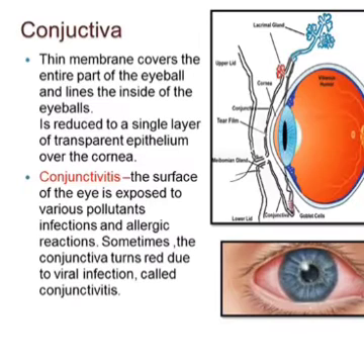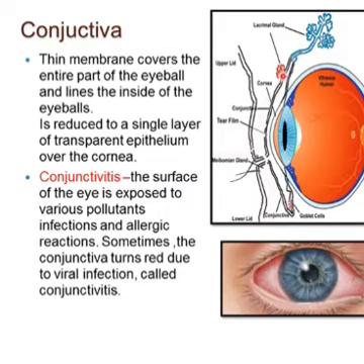Okay, now in this slide we will discuss the conjunctiva. In the last slide we already said that the tear glands are secreting tears onto the conjunctiva, which is acting as a lubricant. So we should know what the conjunctiva is. So let us discuss what the conjunctiva is.